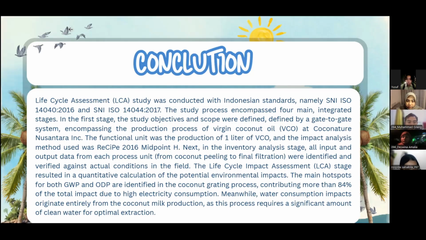The main hotspot for both GWP and ODP is identified in the coconut grating process, contributing more than 84% of the total impact due to high electricity consumption. Meanwhile, water consumption impacts originate entirely from the coconut milk production, as this process requires a significant amount of clean water for optimal extraction.